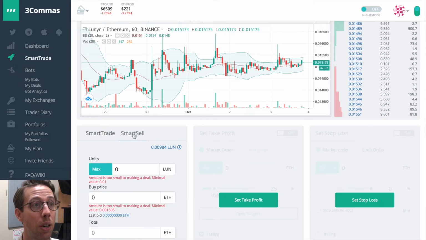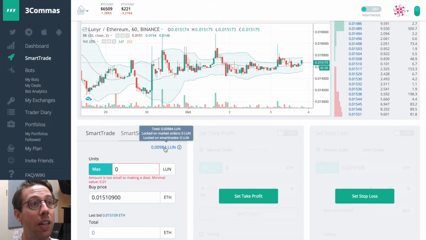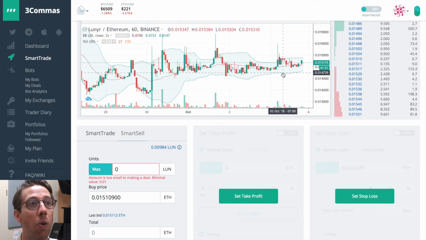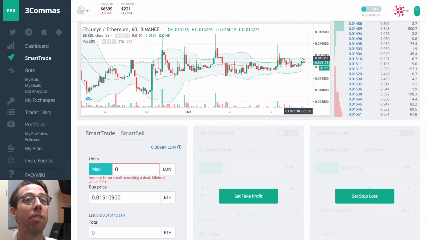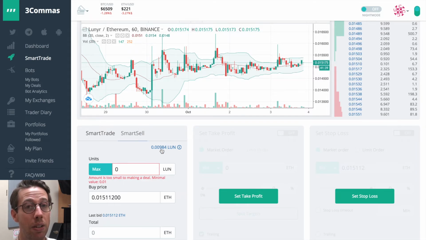Here in the smart sell window, you're going to see that I have a small percentage of Loon. This is dust from trading on Binance. But like I said, with limit buys, you might have a large order. Or maybe you have a big order to fill down here and there's a fat finger spike and it doesn't get completely filled. You won't get a notification from 3Commas, but you will have some of it to sell.